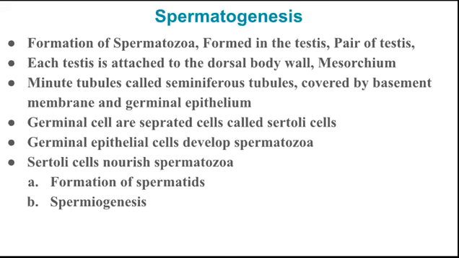The testis is formed of thousands of tubules, which we call seminiferous tubules. These seminiferous tubules lead into the vasa efferentia. The seminiferous tubules are separated by interstitial cells.